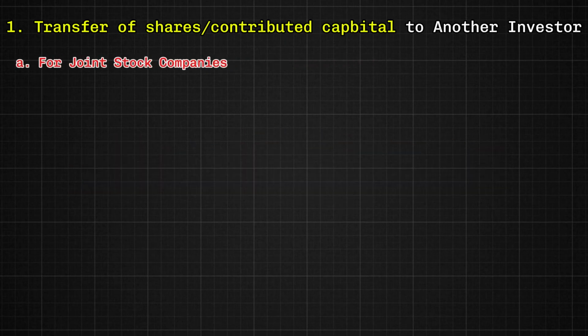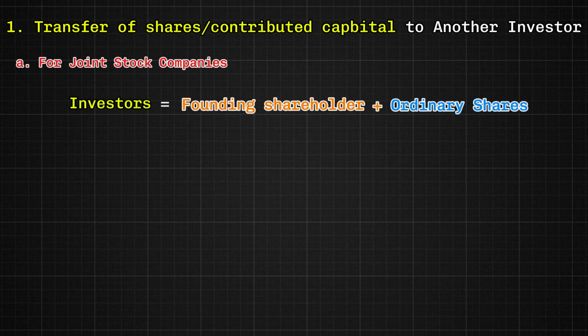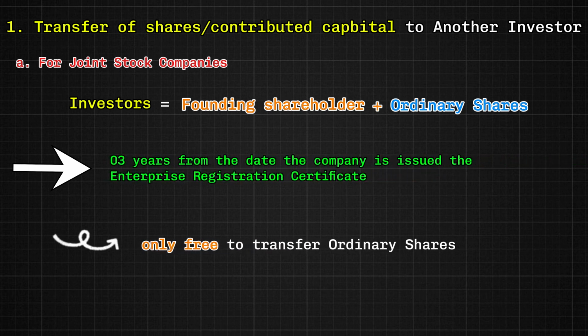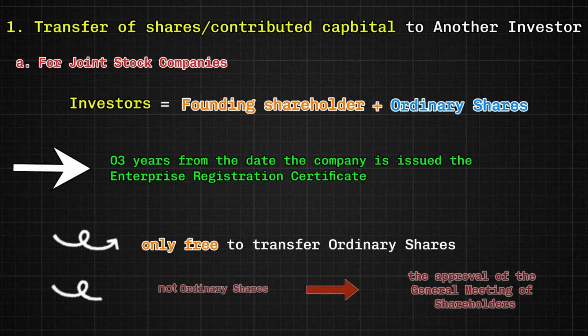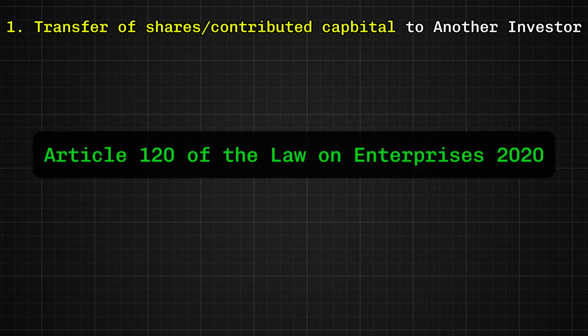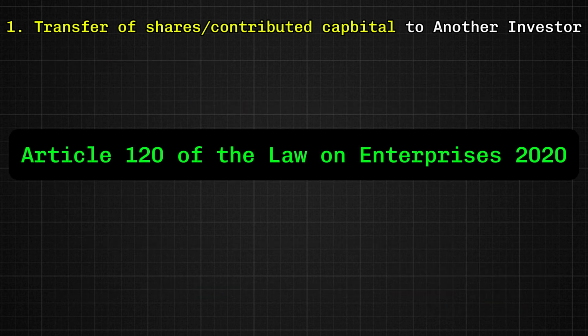For joint stock companies. In the case where the investor is a founding shareholder holding ordinary shares, within 3 years from the date the company has issued the enterprise registration certificate, the investor is only free to transfer ordinary shares to other founding shareholders and can only transfer to non-founding shareholders with the approval of the general meeting of shareholders. Note that the investor does not have voting rights regarding the transfer of those shares. Article 120 of the Law on Enterprises 2020.